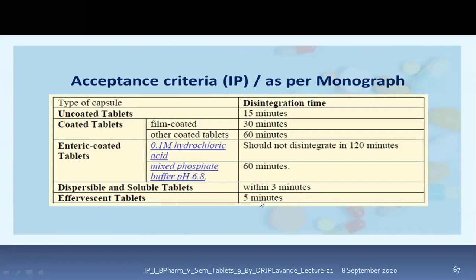Effervescent tablet, very interesting. When it comes in contact with water, there is an interaction between the citric acid, tartaric acid, and the NaHCO3. That leads to the release of carbon dioxide, and this released carbon dioxide acts as a disintegrating agent for the process of dissolution. So effervescent tablets should not take more than 5 minutes to go into the solution.